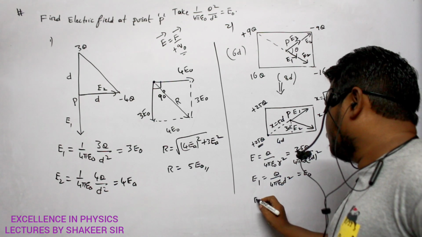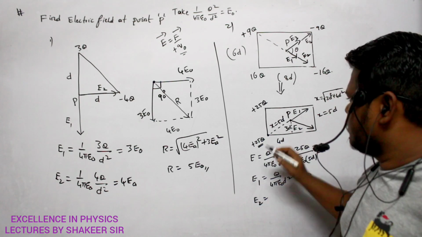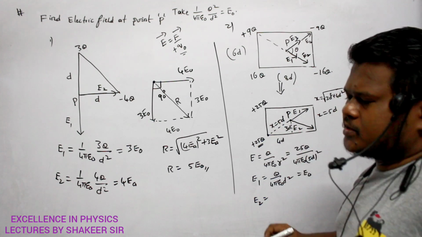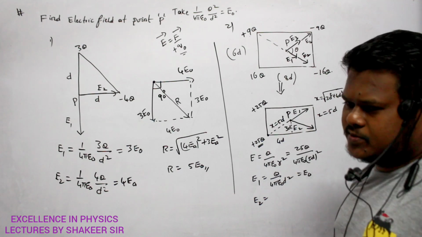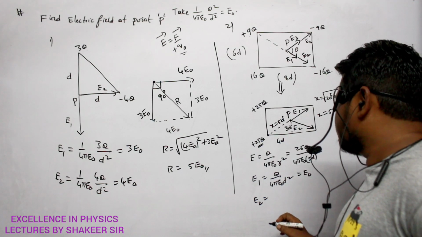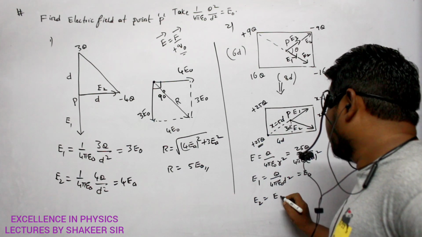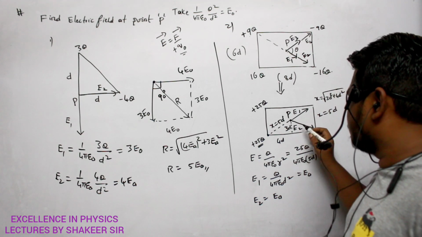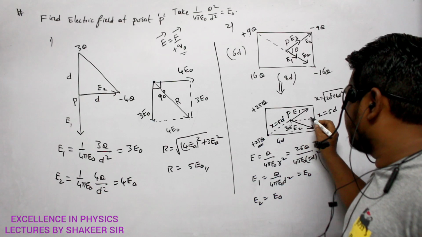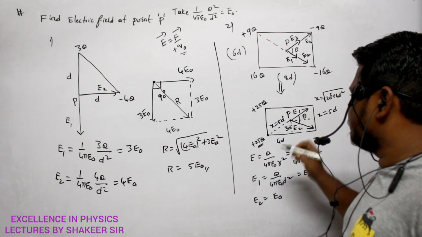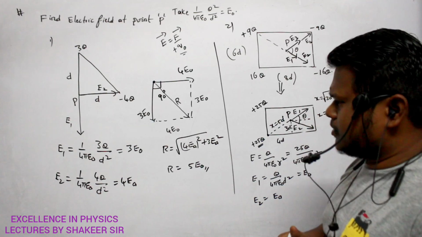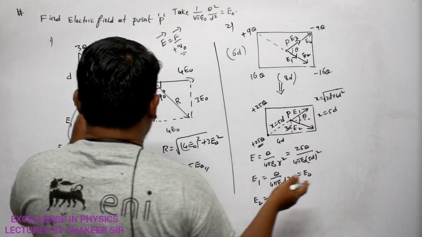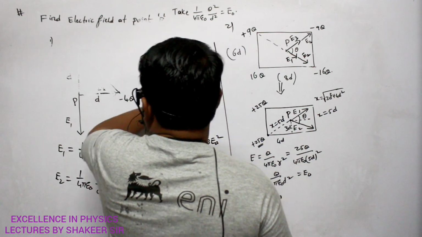Clear? Similarly, E2 value also will be same, no? The electric field due to this 25q charge also will be same because the distance is same, charge is also same. So E2 value, how much can I write? I can write again it is equal to E naught. That's all, no? So this is also E naught, this is also E naught. And now the question is, they are separated by how much angle? This theta value is how much? How can I calculate? Let us see. You are clear up to here? So first make a note of this one. Come on.